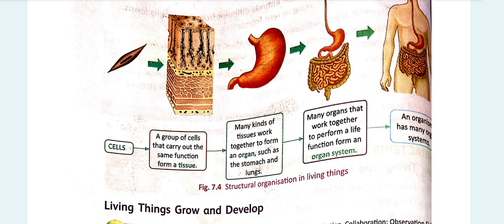Now about an organ. Many kinds of tissues work together to form an organ, such as the stomach and the lungs. Like many cells of the same type form a tissue, just like that many tissues form an organ, and many organs form an organ system.